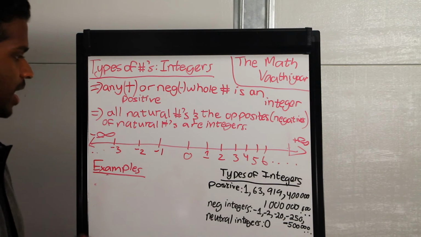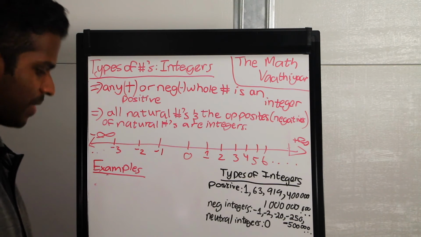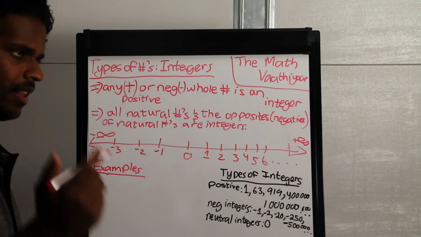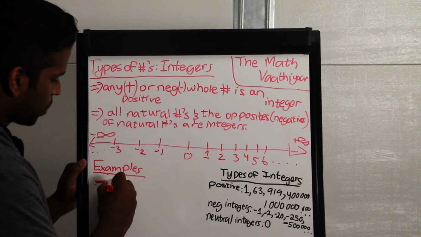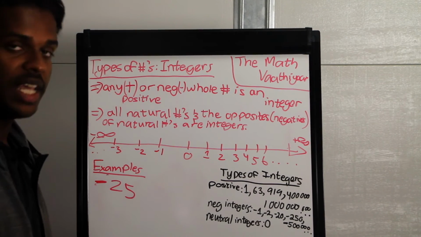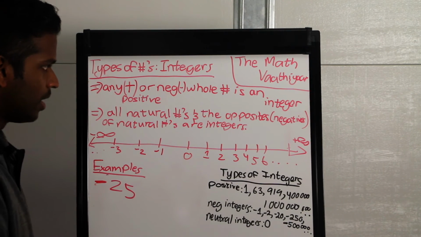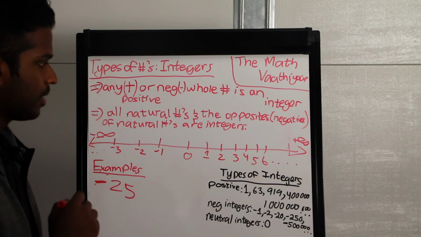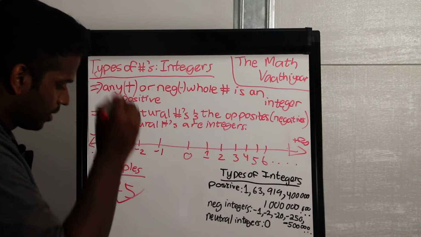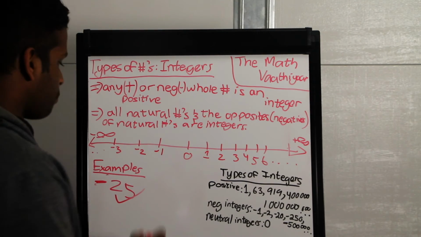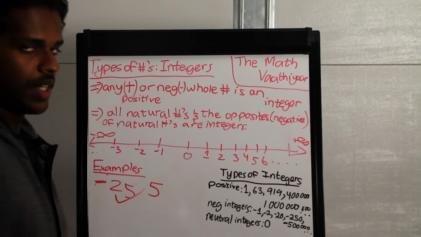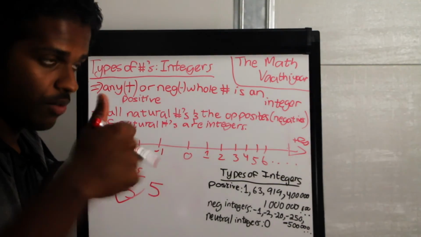Anyway, let's take a look at some examples of integers. Negative 25. Would this be an integer? Think about it. It's negative. Is this a whole number? Is this a negative or positive whole number? Yes. So therefore, this is an integer. 5. Is this an integer? Yes. It's a positive whole number.